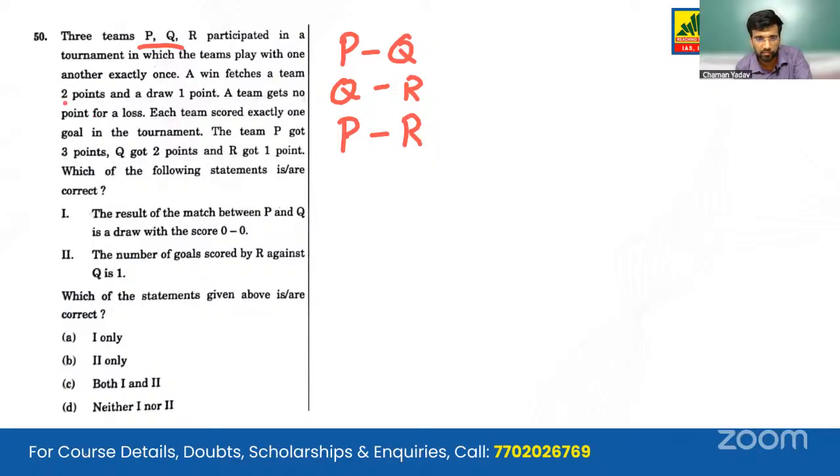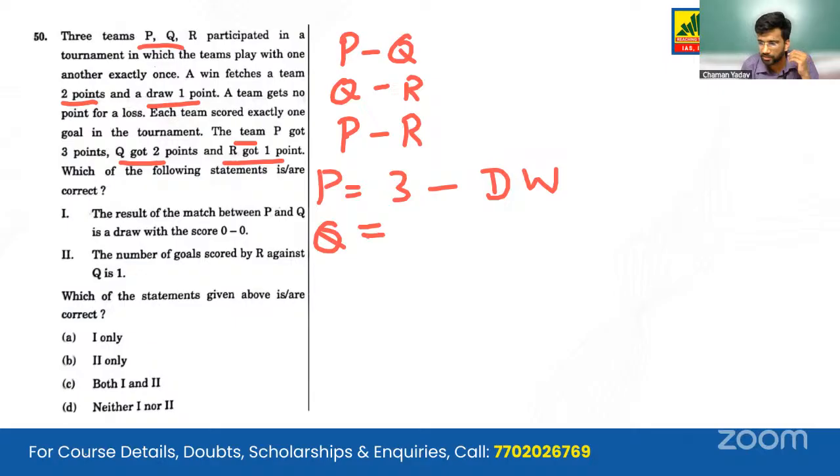A win fetches a team 2 points, a draw 1, and they get 0 points for a loss. The team P got 3 points, Q got 2 points, and R got 1 point. Which of the following statements is are correct? So we need to make some sort of permutations in this. P gets 3 points. How can they get 3 points? They draw 1 match and win 1 match. 1 plus 2 is 3.